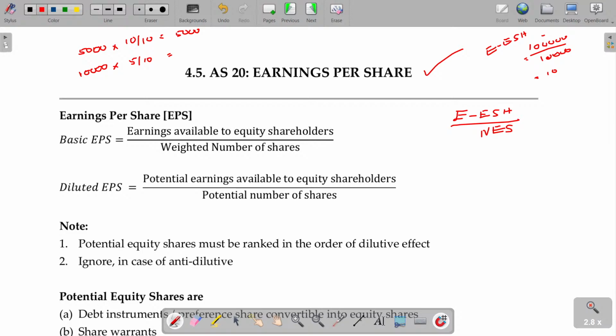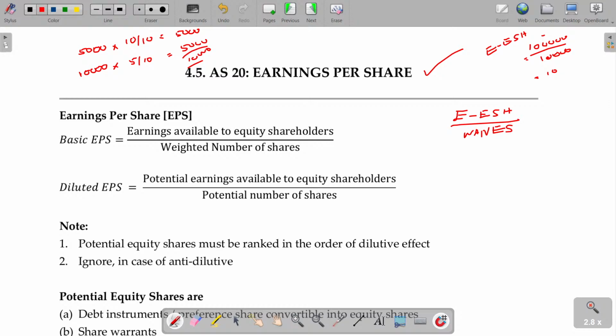For 10 rupees only 5 rupees paid means the 10,000 partly paid up shares are equal to 5,000 fully paid up shares. 10,000 into 5 by 10, 5,000 fully paid up shares. And if you total this, 10,000 will be the total number of full equity shares. Otherwise this is called the weighted average number of equity shares. Hope you will now be able to understand this logic additionally. Clear?